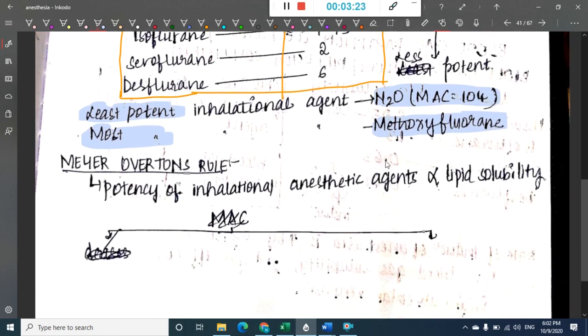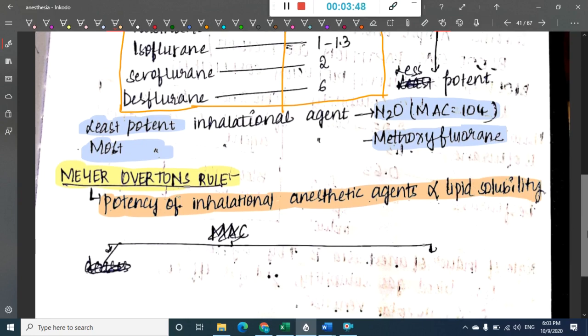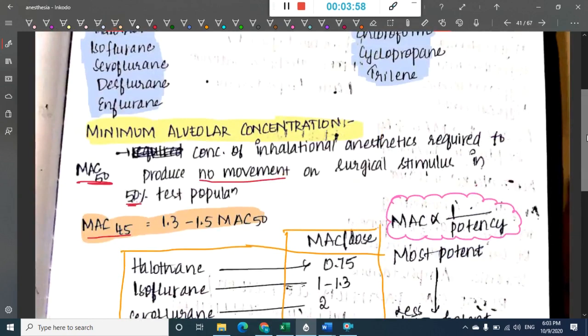Now we have a rule called Meyer-Overton's rule. Meyer-Overton's rule states that the potency of an inhalational anesthetic is directly proportional to its lipid solubility. That means if the lipid solubility of an agent increases, then the potency of that inhalational agent will increase, and its minimum alveolar concentration will decrease. That is Meyer-Overton's rule.